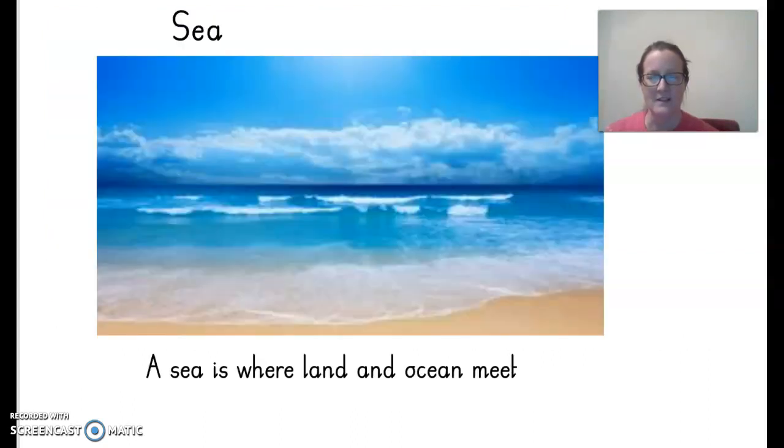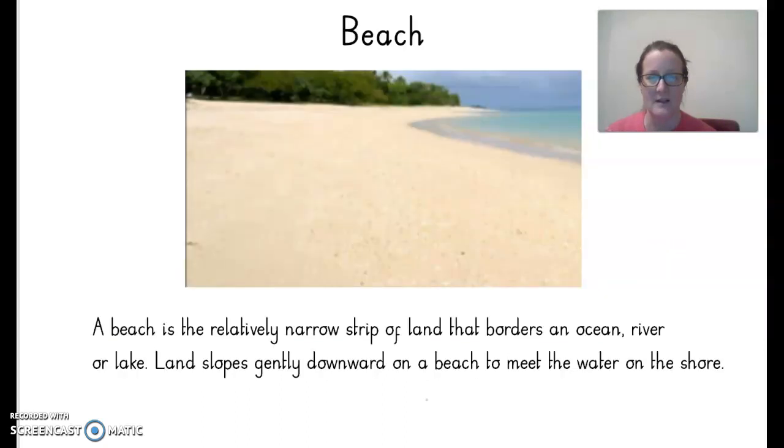So the sea, that's another piece of vocabulary. A sea is where land and ocean meet. So we've got the ocean here, the water, and we've got the land here, and where they meet, that is the sea. And the land that the sea comes onto is called a beach. We've all hopefully been to the beach. A beach is the relatively narrow strip of land that borders an ocean, river or lake, and land slopes gently downward on a beach to meet the water on the shore.